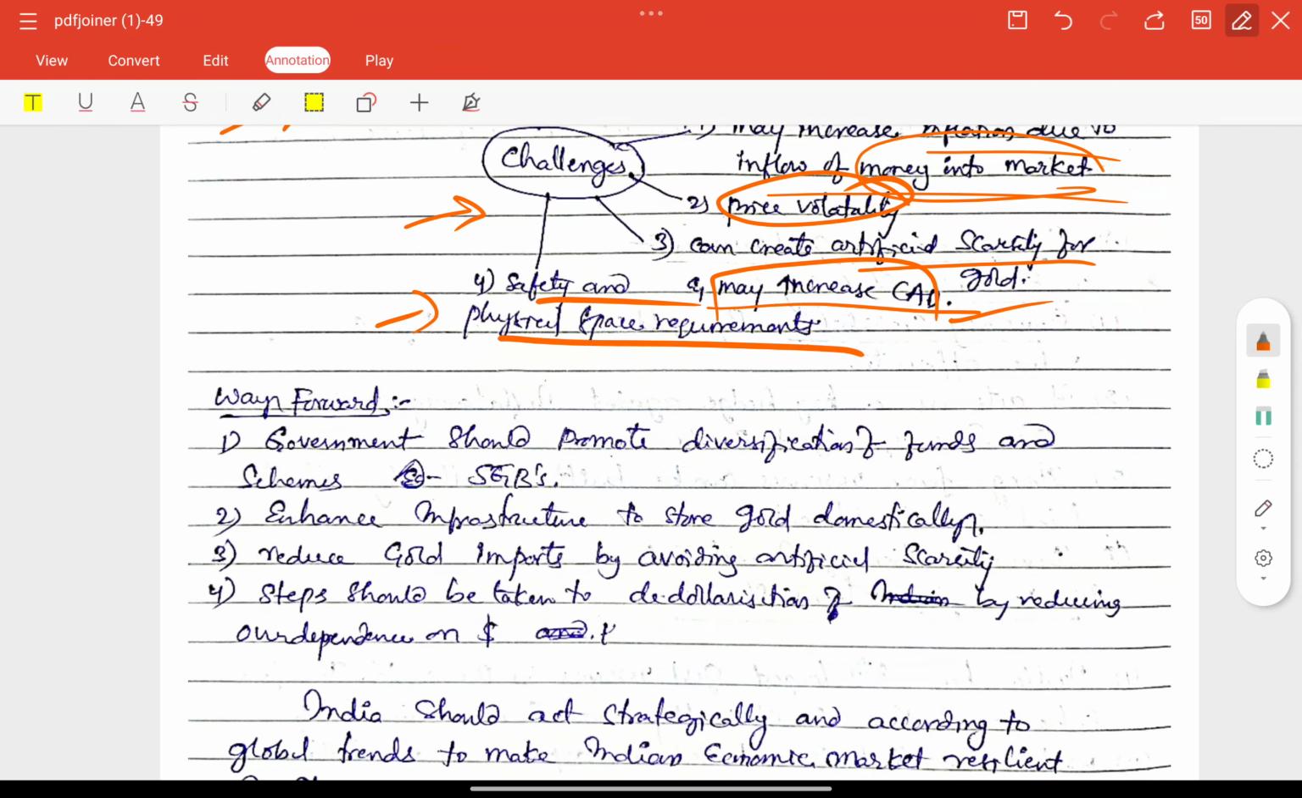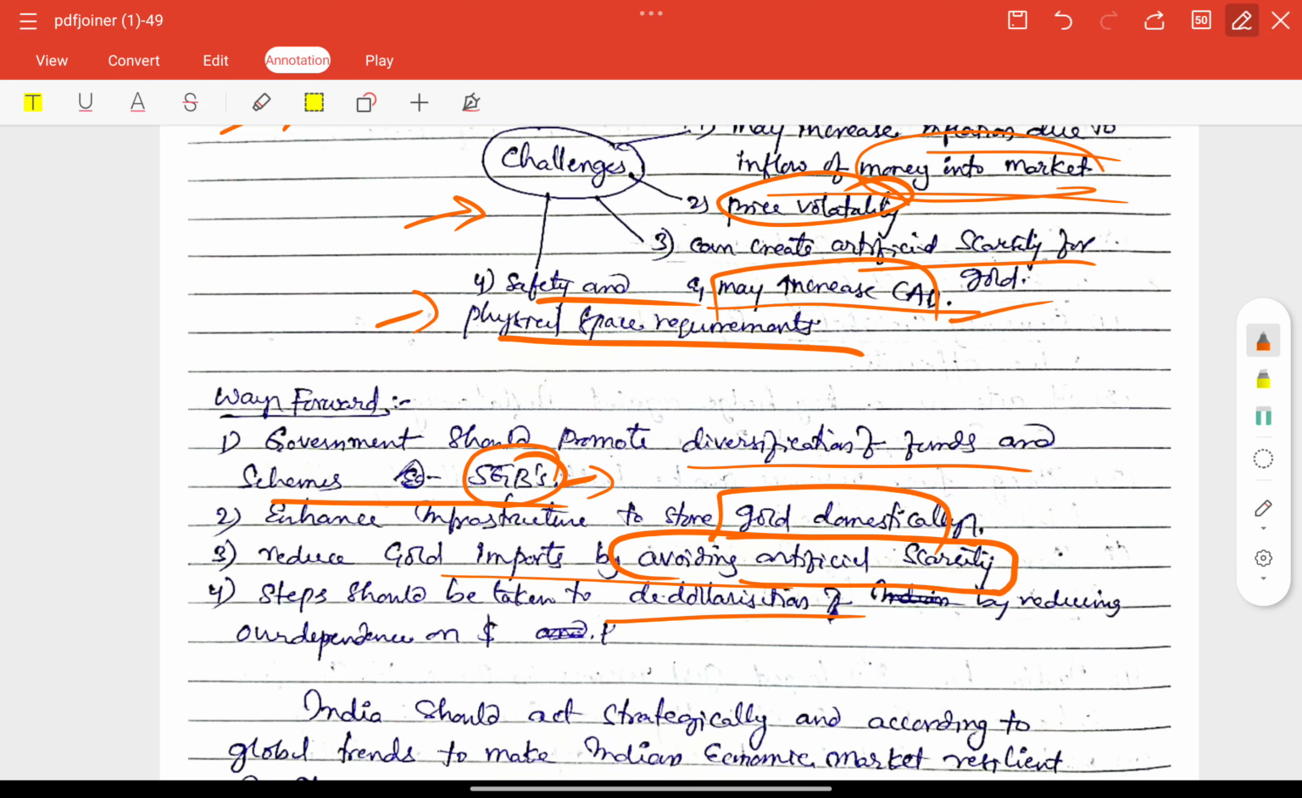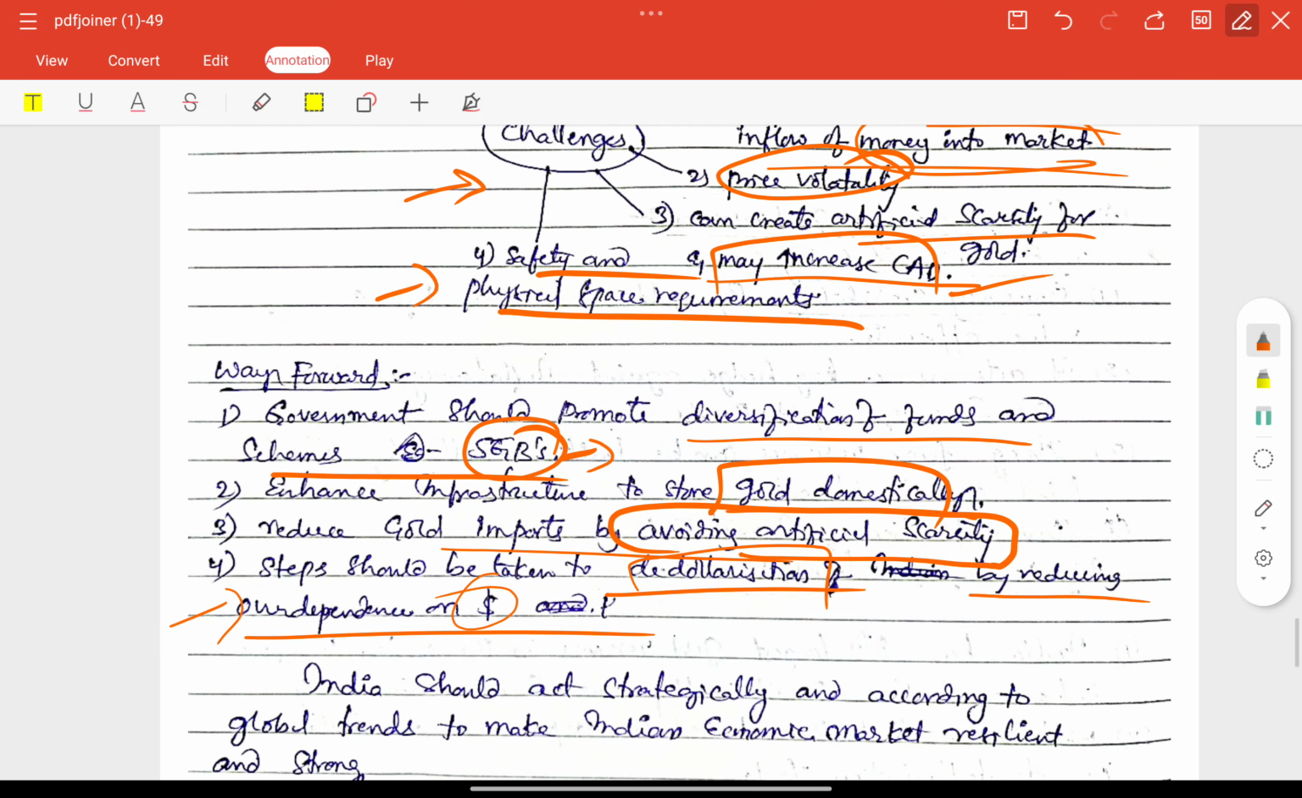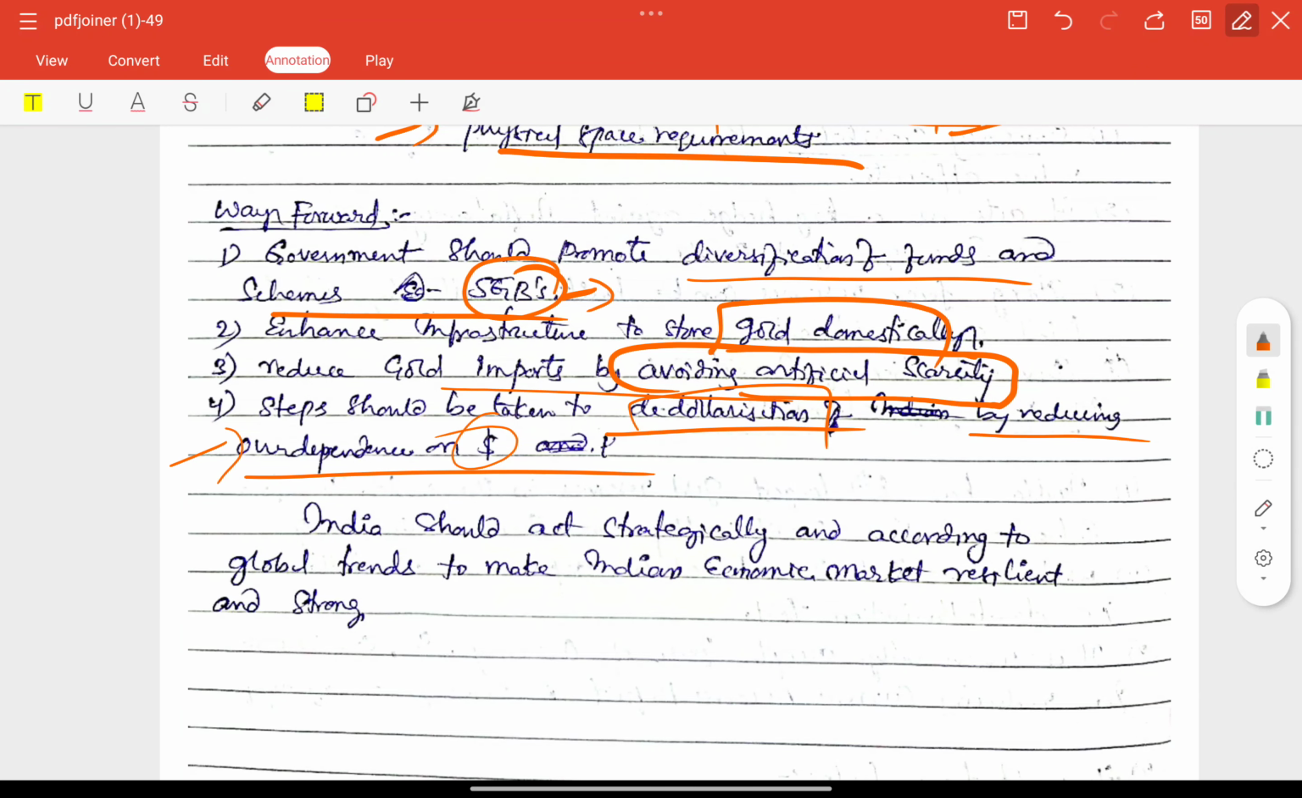Next, the way forward. Government should promote diversification of funds and schemes, that is, sovereign gold bonds are also included. Enhance infrastructure to store gold domestically. Reduce gold imports by avoiding artificial scarcity, that is also very important. Steps should be taken towards de-dollarization by reducing over-dependence on the dollar. Very good. So India should act strategically and according to global trends to make the Indian economic market resilient and strong.